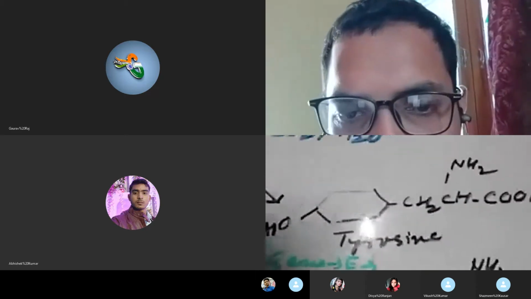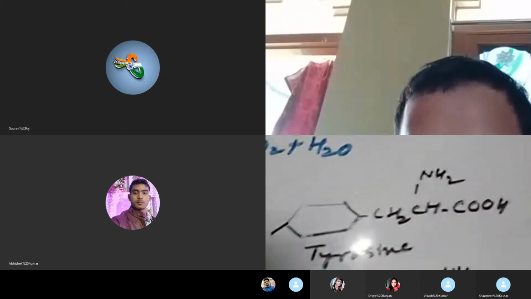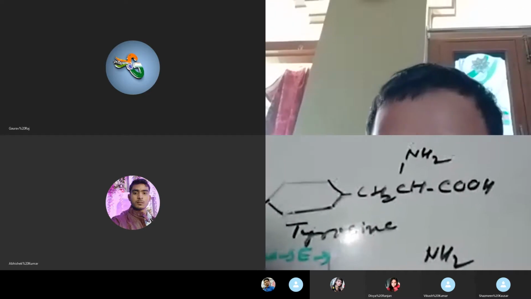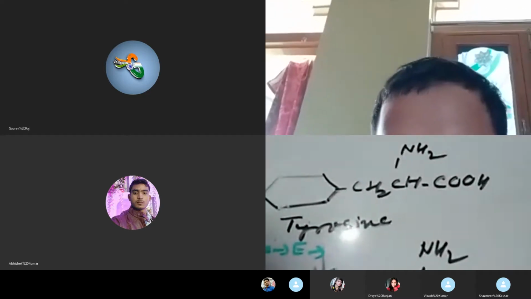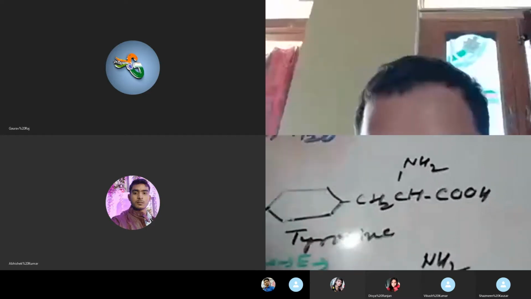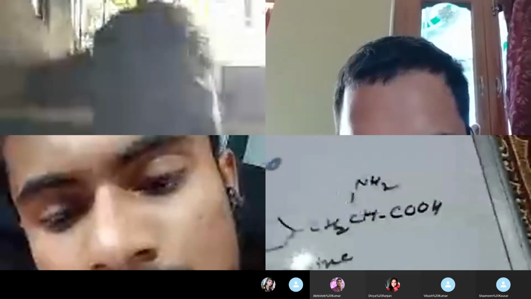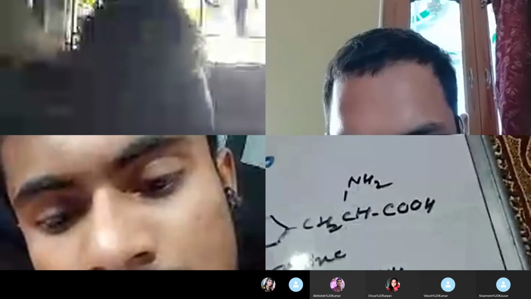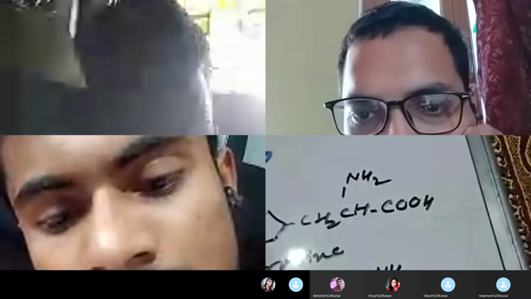If the gene encoding the enzyme responsible for catalyzing this conversion is mutated, there will be no formation of the melanin pigment, and this reaction will be blocked. This reaction will not take place, and as a result, melanin will not be formed. If melanin is not formed, which disease will occur? Albinism.